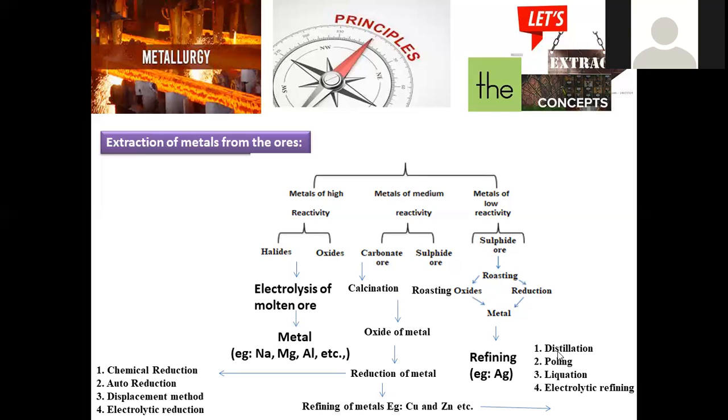Refining may be distillation. Distillation, in the sense of providing different temperature zones, with different kinds of heating conditions, so that whenever the crude form of metal enters, for example, the impurity present along with the metal will melt at 100 degrees, and the pure metal will melt at 800 degrees.